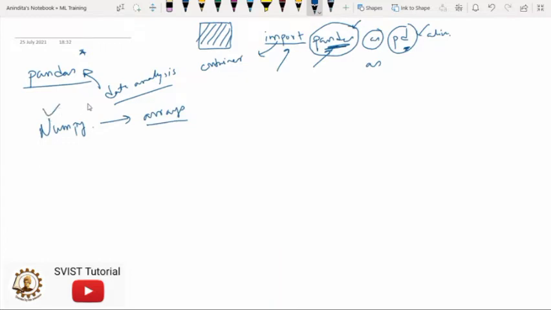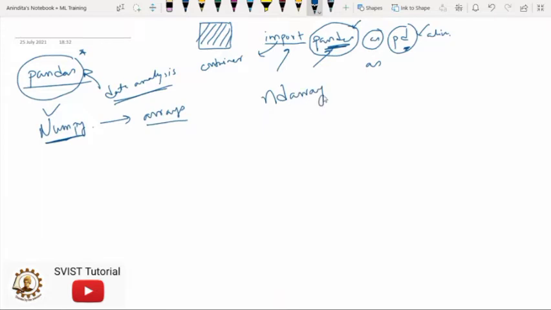So the first question that comes to your mind is, why should we use NumPy? Pandas is used for data analysis, that is clear, but why is NumPy used? In Python we have lists that serve the purpose of arrays, but they are very slow to process. So the array object in NumPy is called